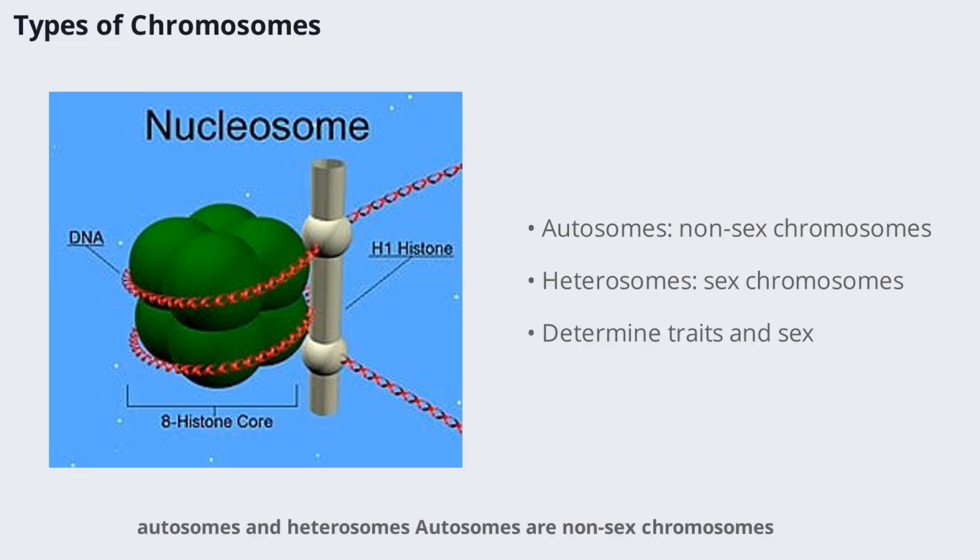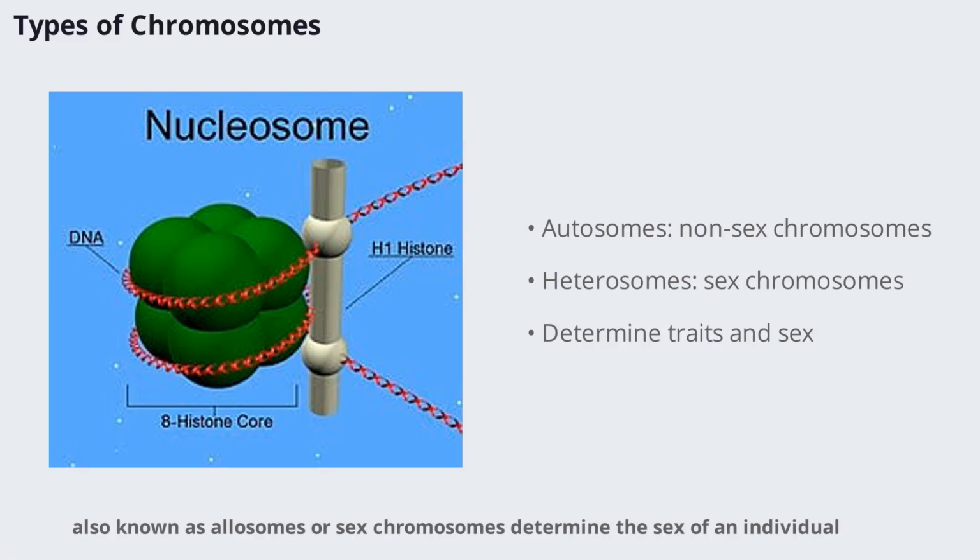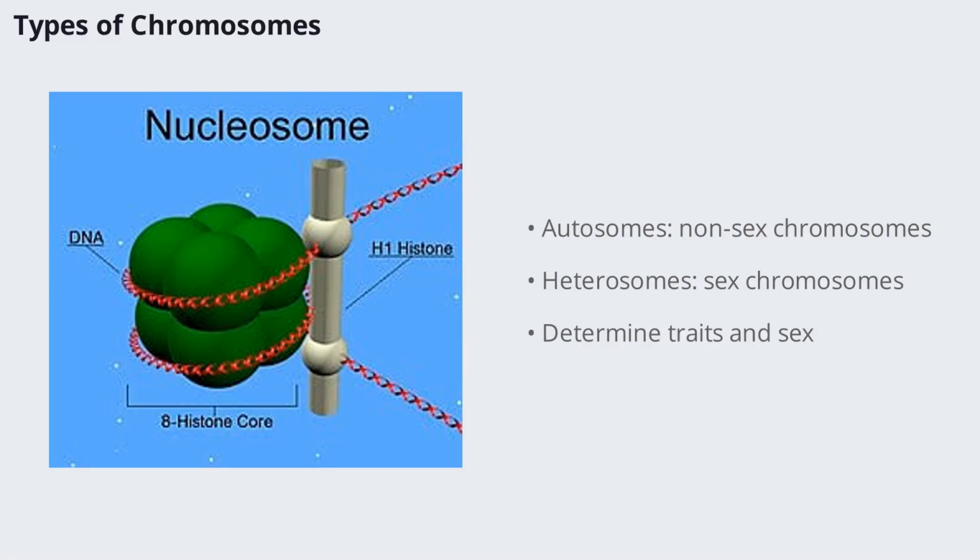Autosomes are non-sex chromosomes responsible for most of the body's traits. Heterosomes, also known as allosomes or sex chromosomes, determine the sex of an individual. This distinction is crucial for understanding inheritance patterns and genetic disorders.